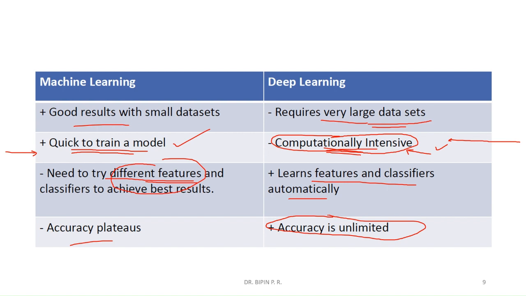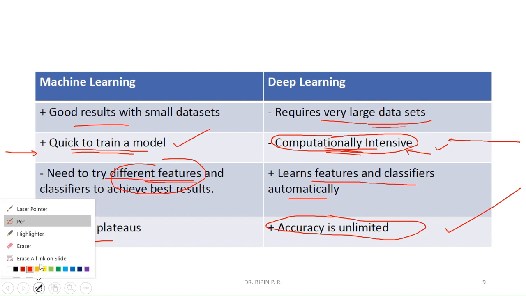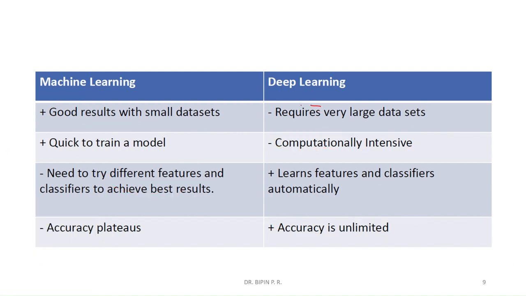But don't judge that deep learning is the good algorithm, because I already discussed the demerits. It requires large data sets. That means we should have a data set of more than 10,000. Not exactly, but for an example, assume that we require a very large data set, more than 10,000.